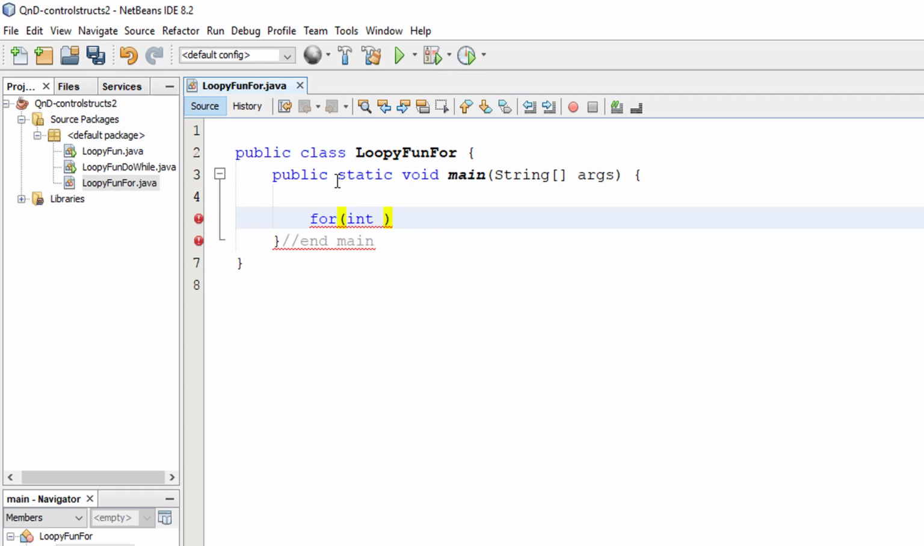So usually with a for loop, we don't say count, although it does not matter as long as it's a valid variable name, a valid identifier.